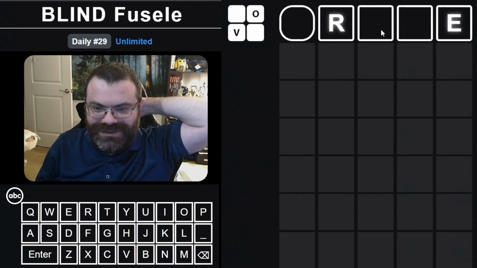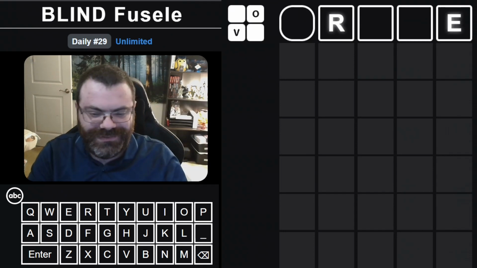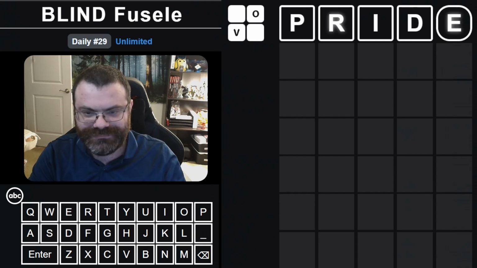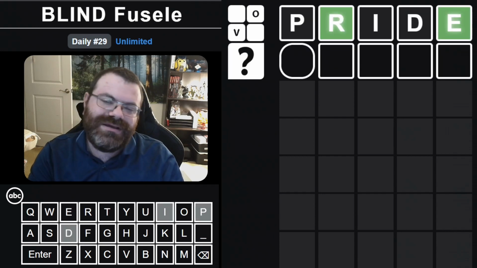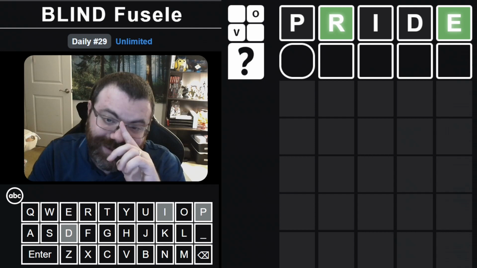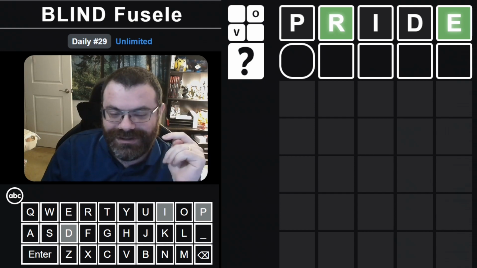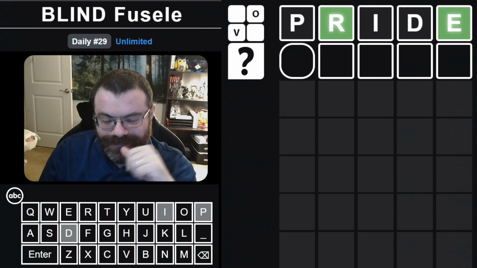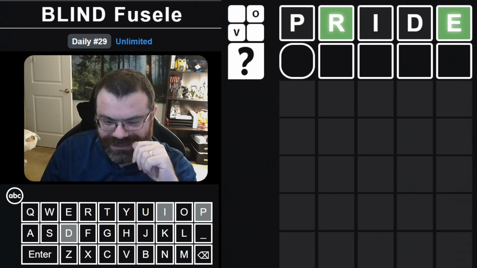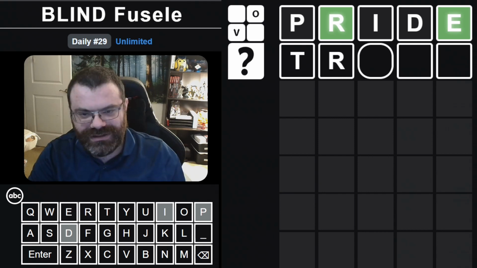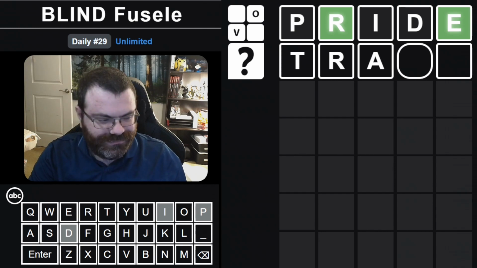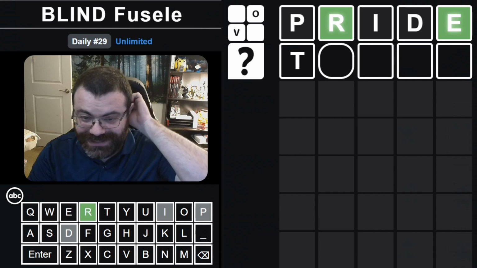Okay, we have to start with the R and the E placed here. So what do we want to do here? Pride. Nice, the R and the E got placed. So it told us that there's an R and E. Every single person who solves this one will get the R and E in place. I don't know. We're going to get a lie, so let's try to go for the answer. TRA something? Train's not a word like that.